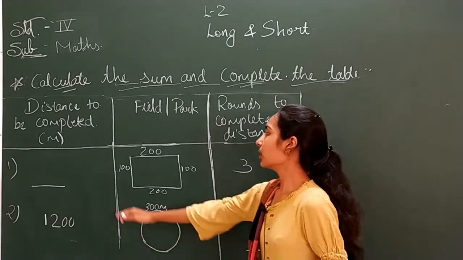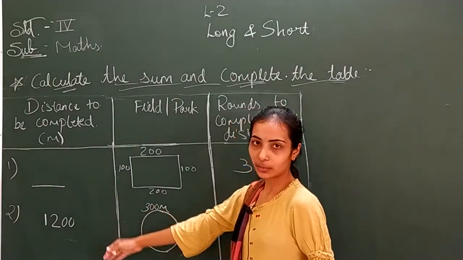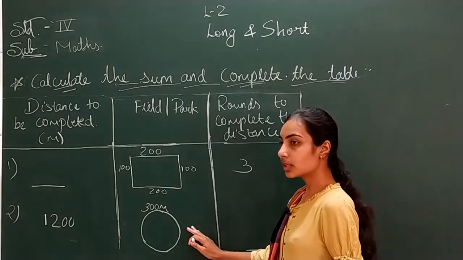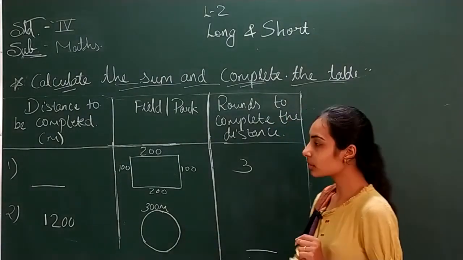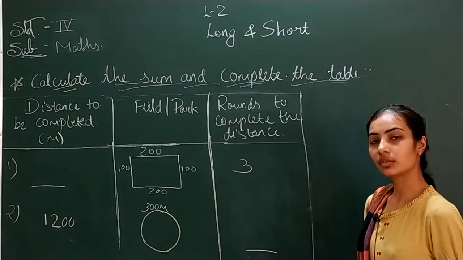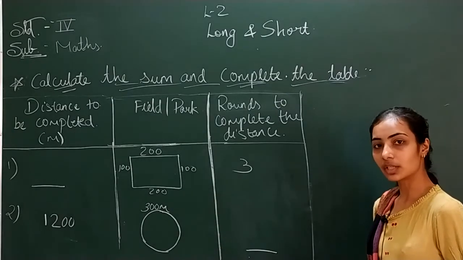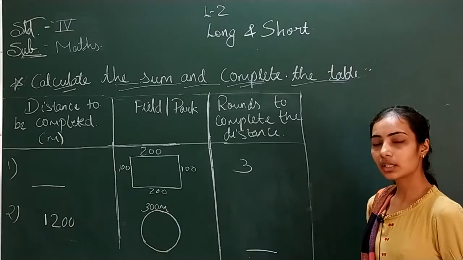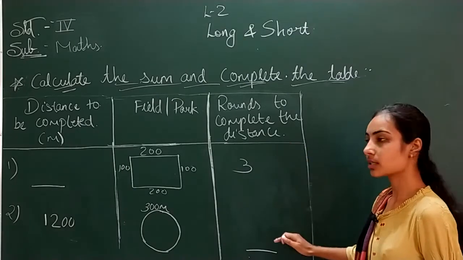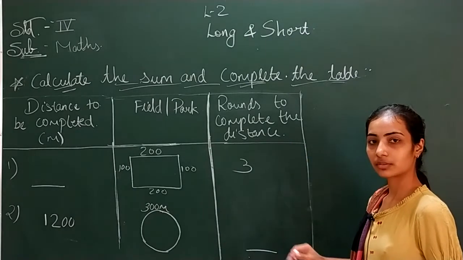And number 2, distance to complete is 1200 meters. Field park is of 300. So one round is of 300 meters. Then how many rounds will you do to complete the 1200 meters? In this you need to divide. So 1200 divided by 300 will be 4. So here your answer will be 4 rounds.